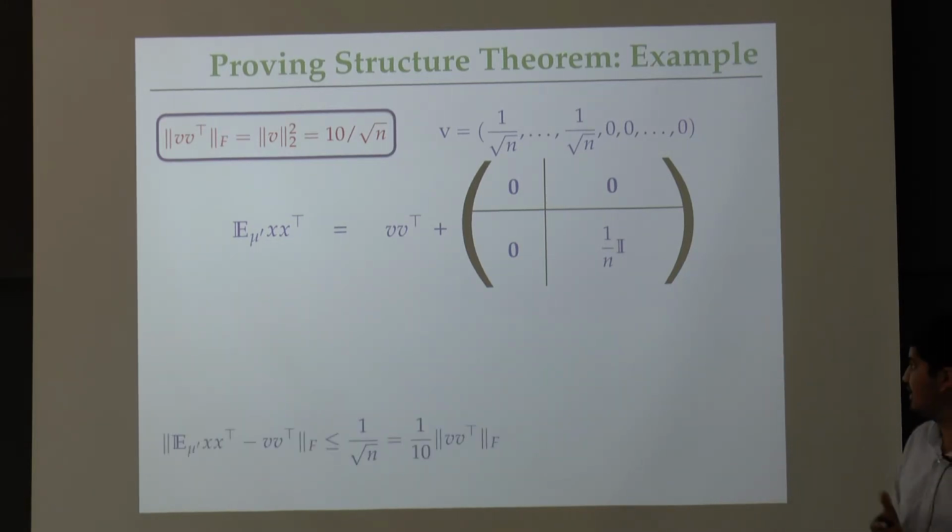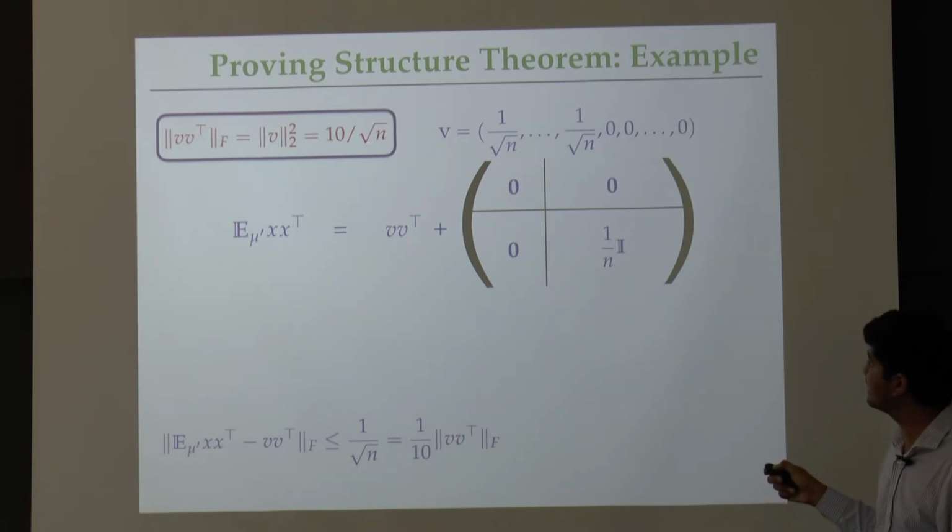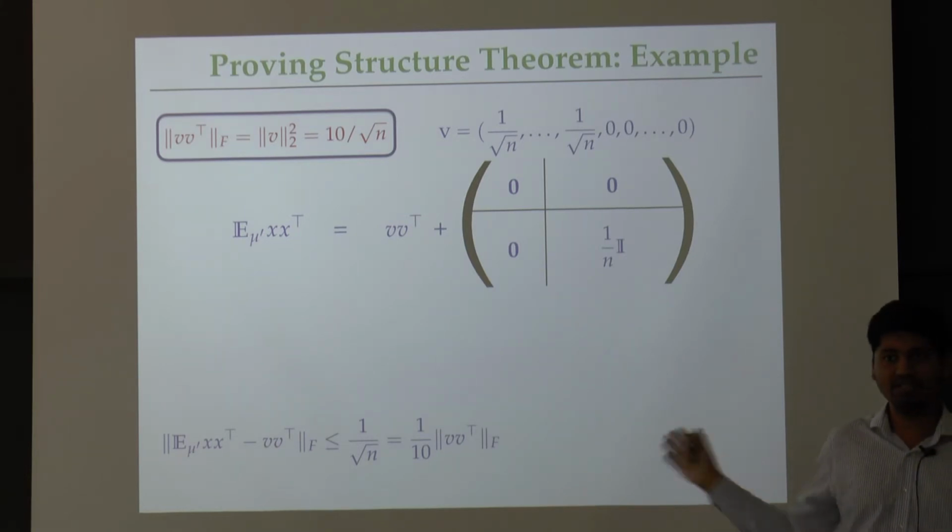Why is that? Here is the computation. If you subtract VV transpose from this matrix, the Frobenius norm error is the Frobenius norm of this remaining part, right? These are at most n eigenvalues of size 1 over n each. So the Frobenius norm is 1 over root n, or actually less than 1 over root n, right? While the Frobenius norm of the VV transpose part is, as we computed, 10 over root n, which means the error is 10 times smaller than the signal, the VV transpose part, which is exactly what we wanted, right?